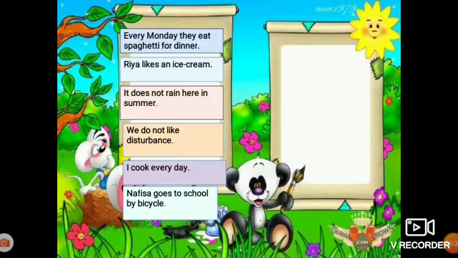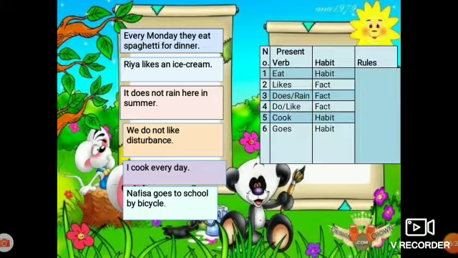So, as you have said, we have the present form of verb, which you have pointed out, and we have sentences which show fact and habit. So now try to generalize this table and tell me which type of tense we have used in these sentences.